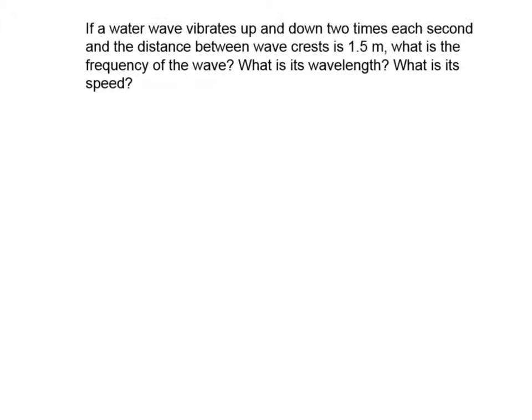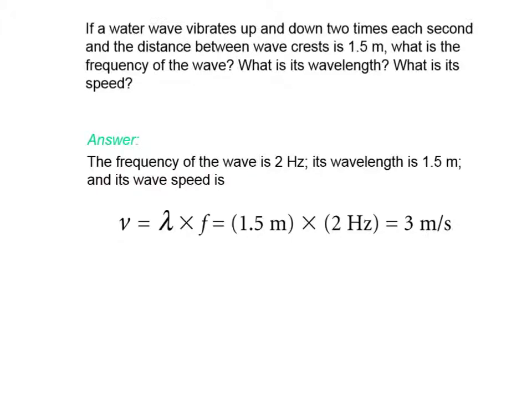If a water wave vibrates up and down 2 times each second, and the distance between wave crests is 1.5 meters, what's the frequency of the wave? What is its wavelength? And what is its wave speed? Well, based on the definition for frequency, the frequency is going to be 2 hertz. It vibrates up and down 2 times each second. Its wavelength, as given from the problem, is 1.5 meters. To figure out its speed, we take the wavelength times the frequency, and we get 3 meters per second.